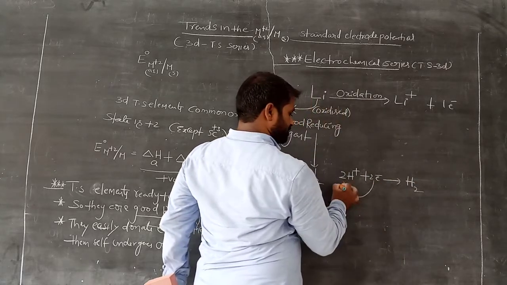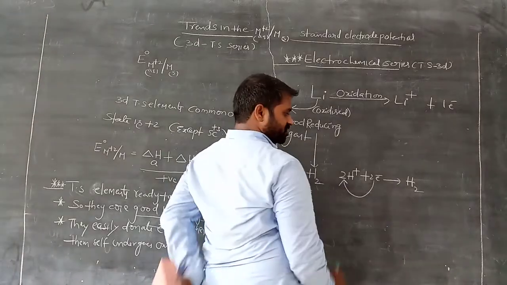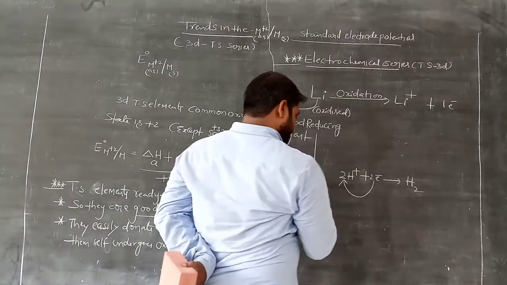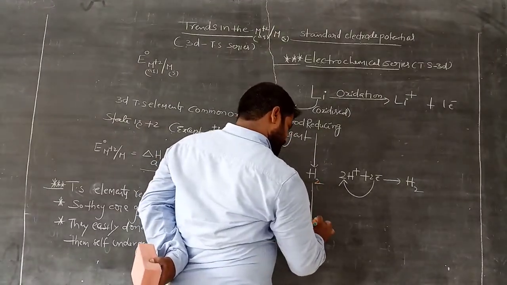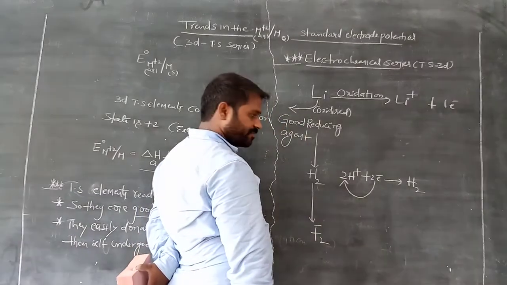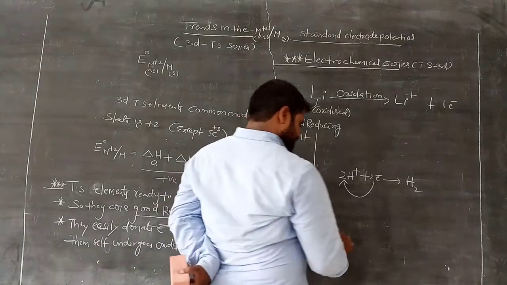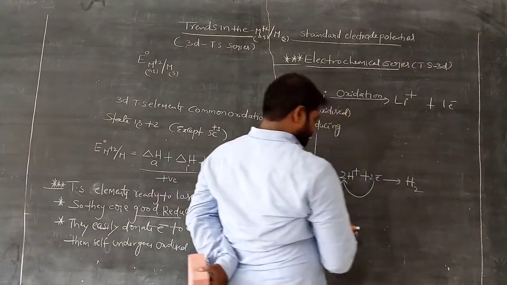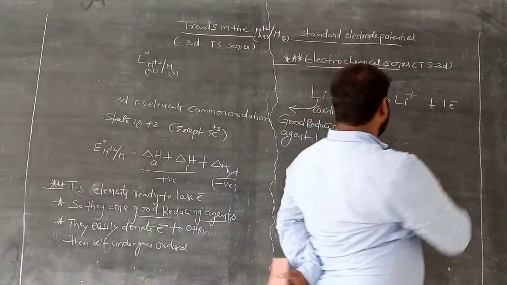And here up to fluorine, let's see the standard reduction potential of these.